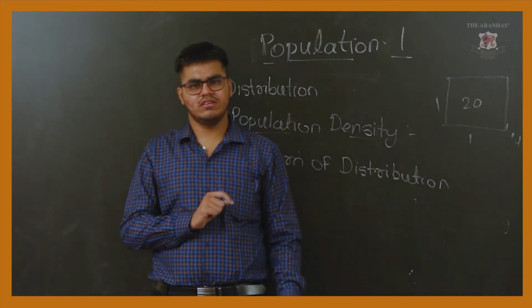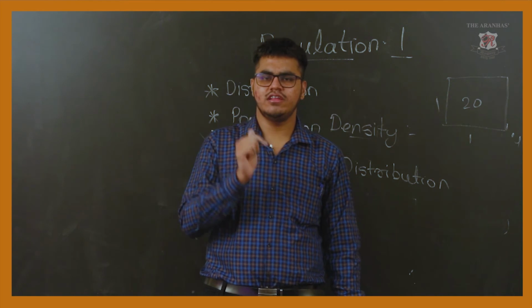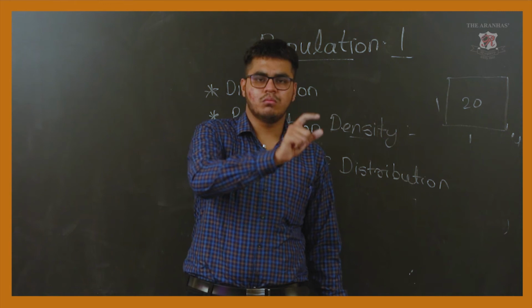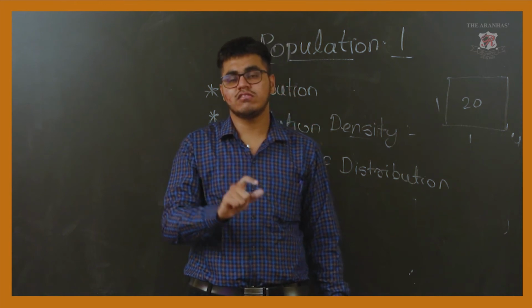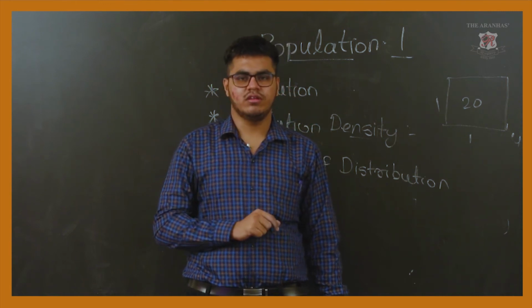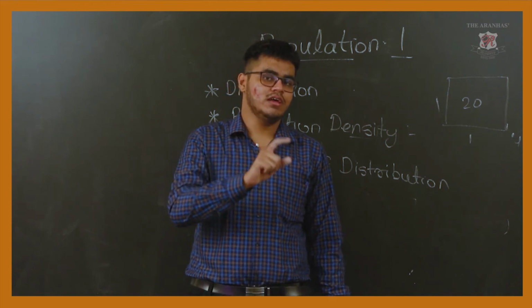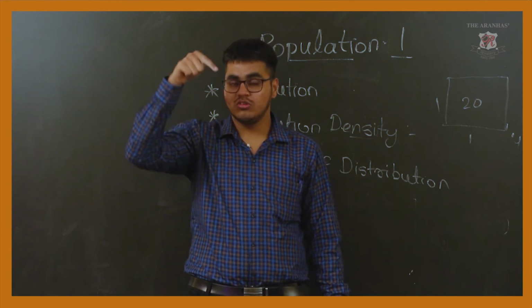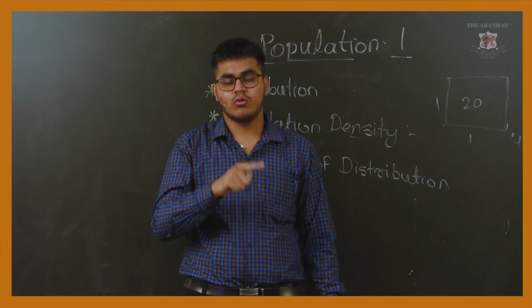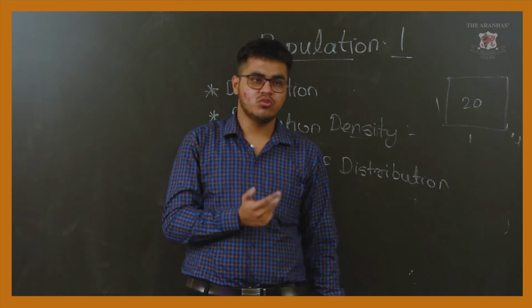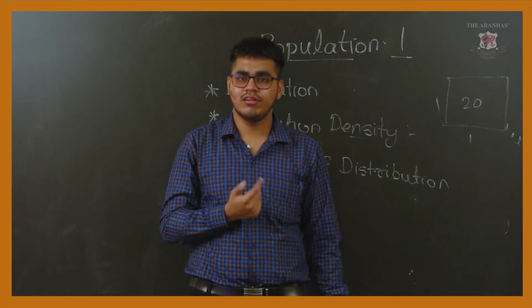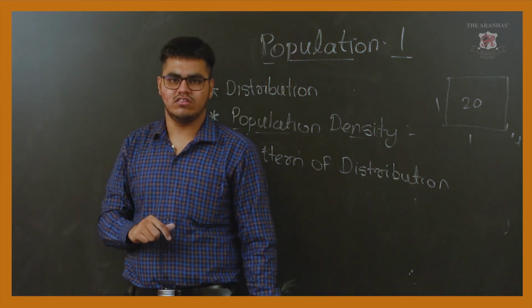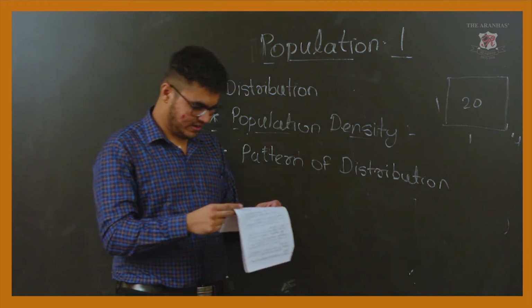Next, the mountainous regions. Now come to the mountainous regions or hilly regions. Compare these two maps. What we observe is that mountainous or hilly regions are sparsely populated. They have less population. Why, my students? Because of the high elevation. Mountains have high elevation, high altitude. Second, they have steep slopes, valleys, and rugged topography. The transportation and communication systems are not easily available at those points. That's why the mountainous and hilly regions are sparsely populated.